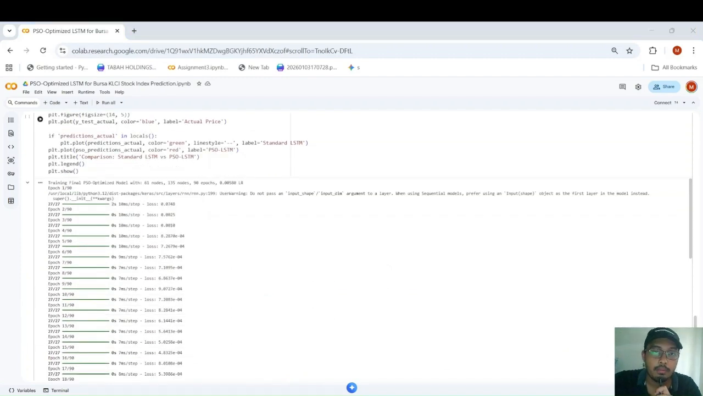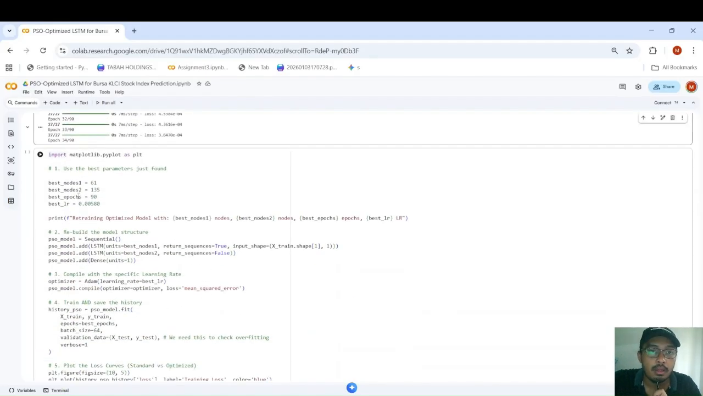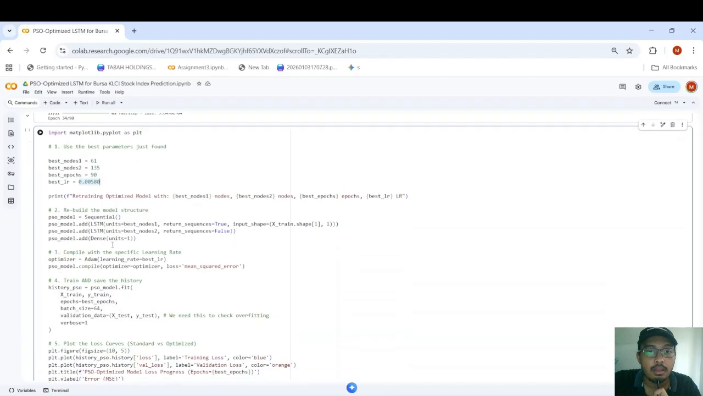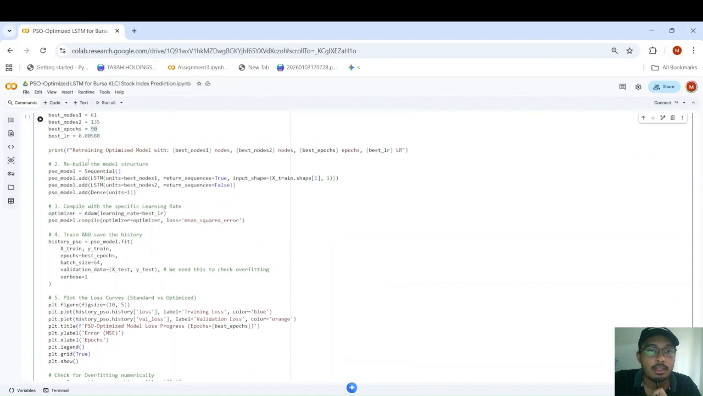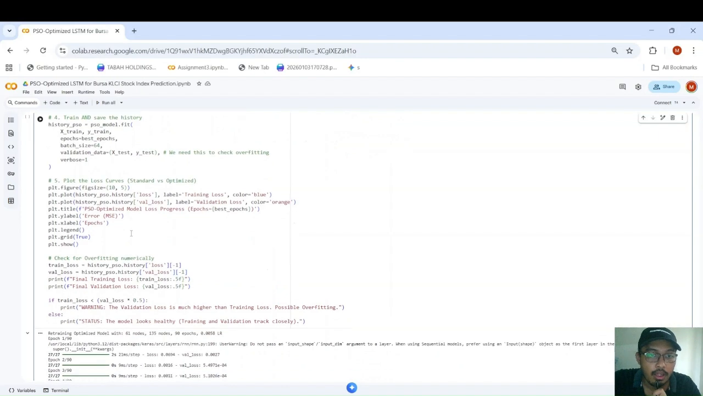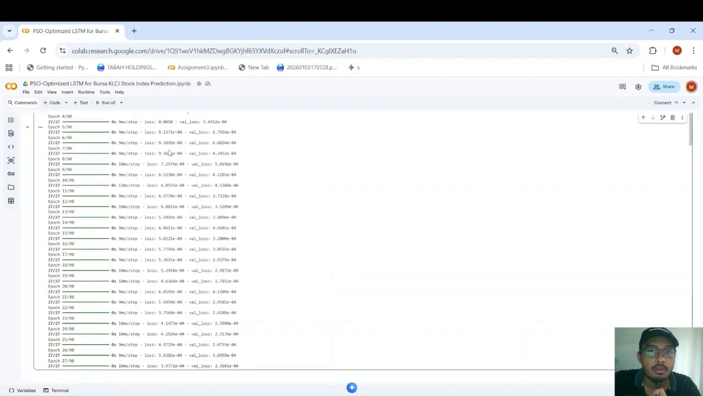Before we run the PSO to find the best hyperparameters, it found 61 nodes for the first layer, 135 nodes for the second layer, 90 epochs, and a learning rate of 0.0058 to be the best. So we just use those again and run the LSTM like usual with the best hyperparameters found by the PSO. All the code for the LSTM is just the same, and we retrain the model again with the optimized hyperparameters. So that's it for the code. Thank you.